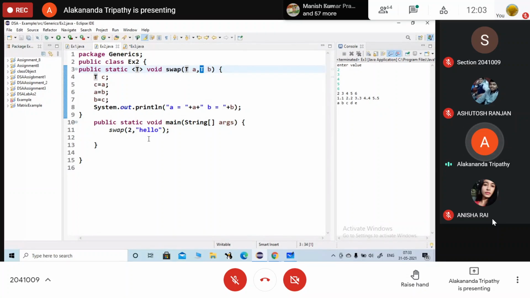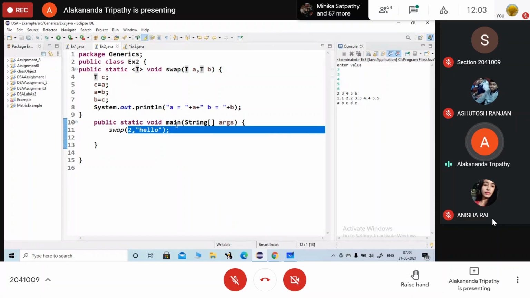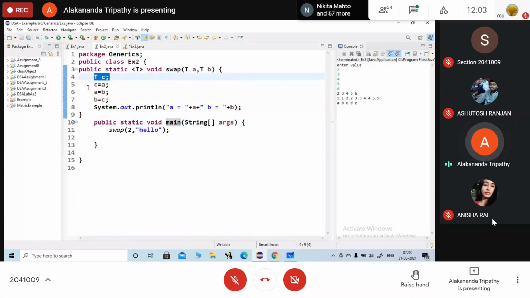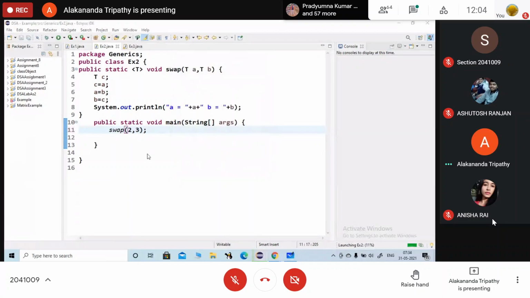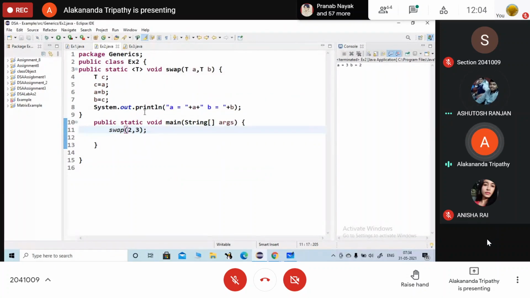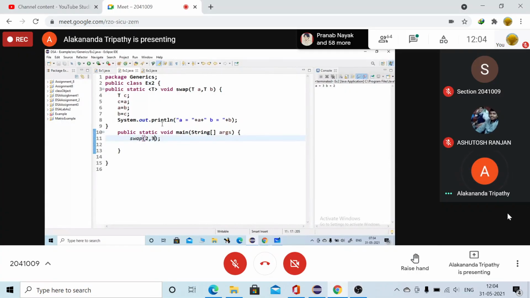So it is converting from the base type to the different types of data that we are going to provide here. In the main function, here the swapping code is written. Whenever we call the method, we need to provide the variable. According to the variable, it will change the type and perform the swap operation, and you will get the result.